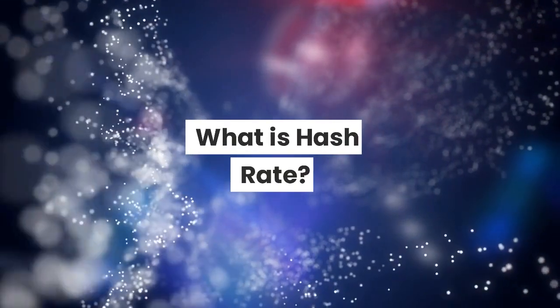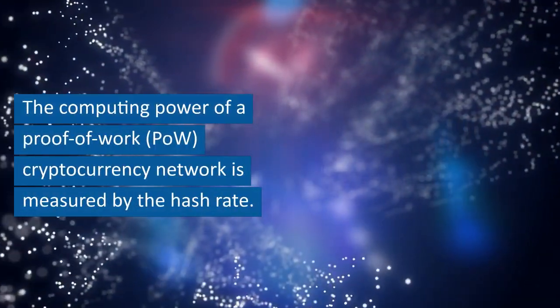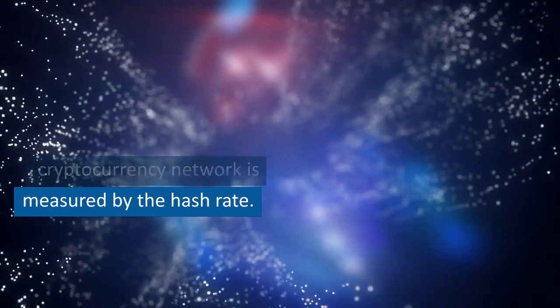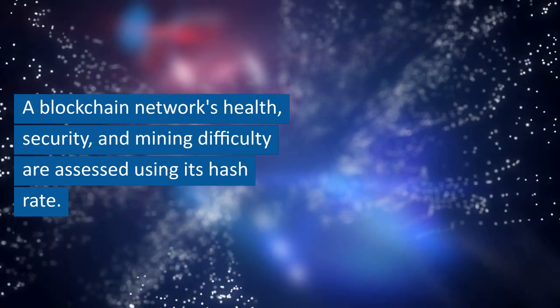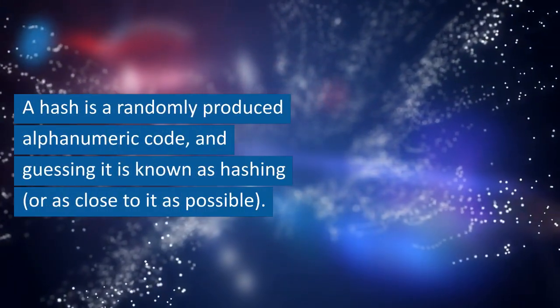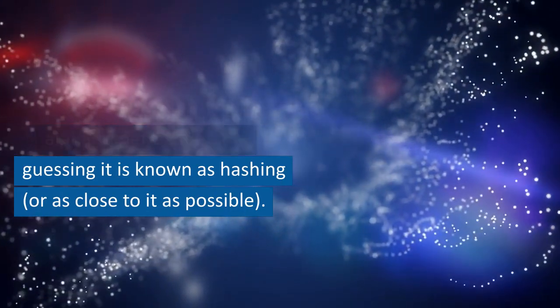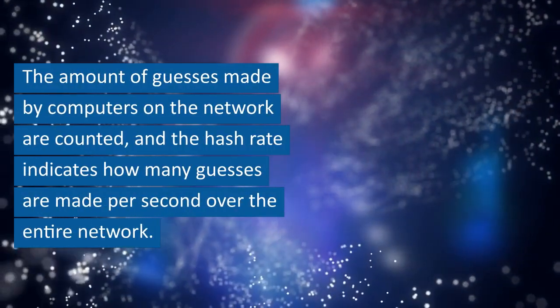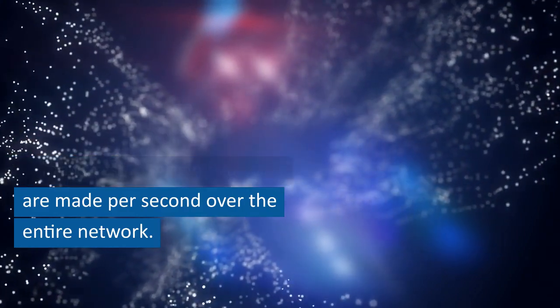What is hash rate? The computing power of a proof of work (POW) cryptocurrency network is measured by the hash rate. A blockchain network's health, security, and mining difficulty are assessed using its hash rate. A hash is a randomly produced alphanumeric code, and guessing it is known as hashing, or as close to it as possible. The number of guesses made by computers on the network is counted, and the hash rate indicates how many guesses are made per second over the entire network.